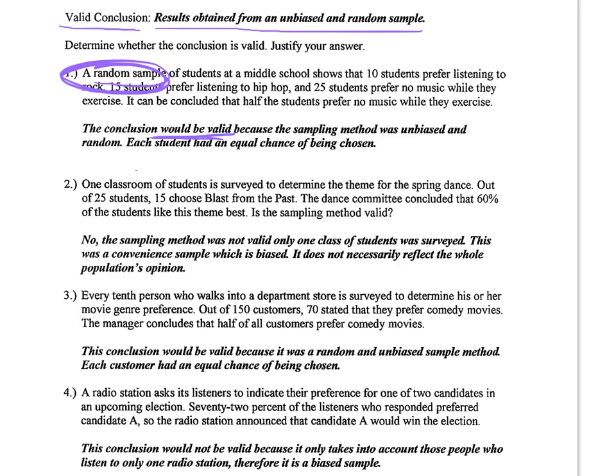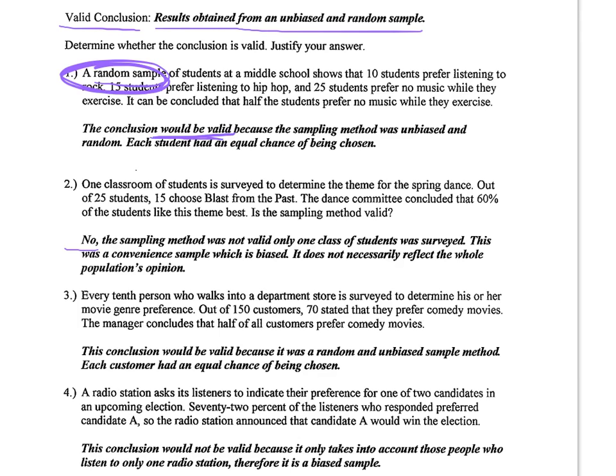Number 2, one classroom of students is surveyed to determine the theme for the spring dance. Out of 25 students, 15 choose Blast from the Past. The dance committee concludes that 60% of the students like this theme best. Is this method valid? In this case, it is not. The sampling method that they used was only one class. This is called a convenience sample, which is biased. One class does not necessarily reflect all the students.